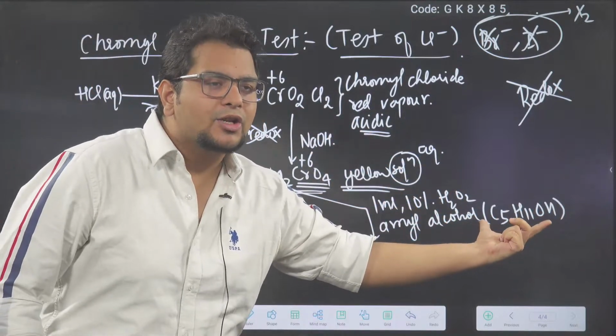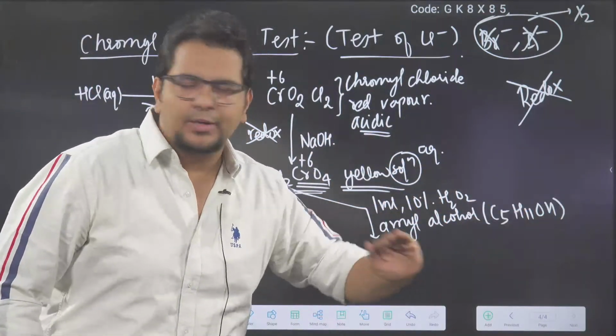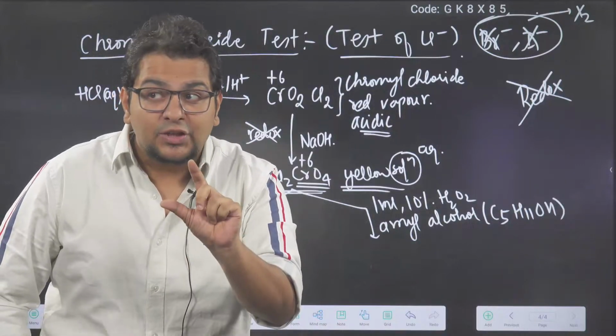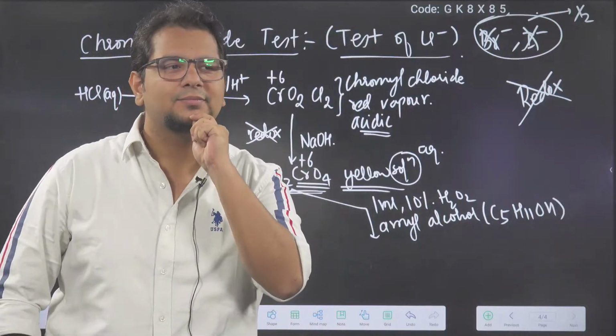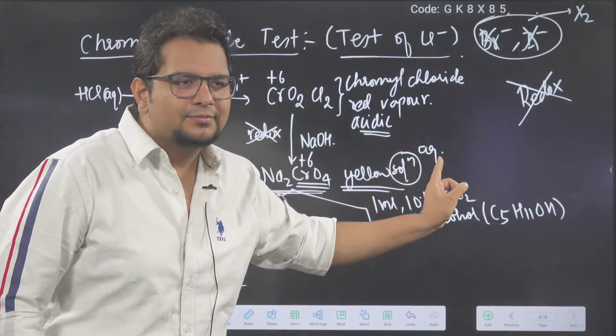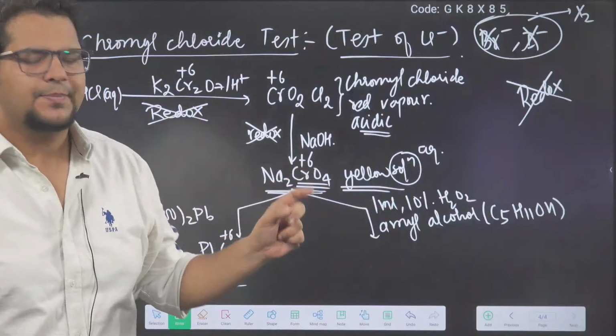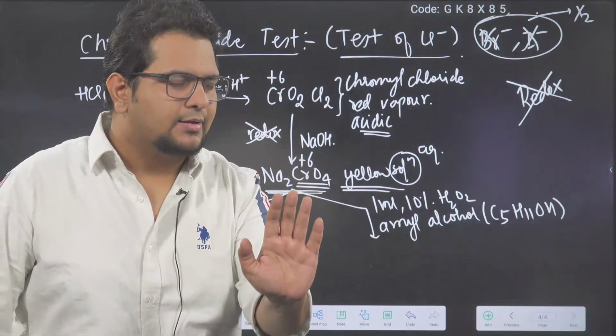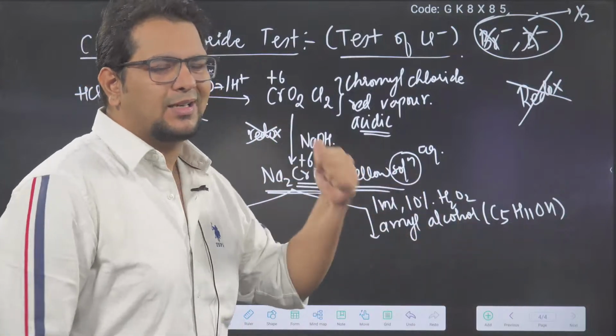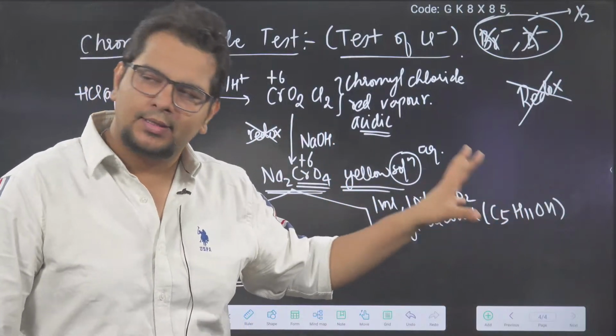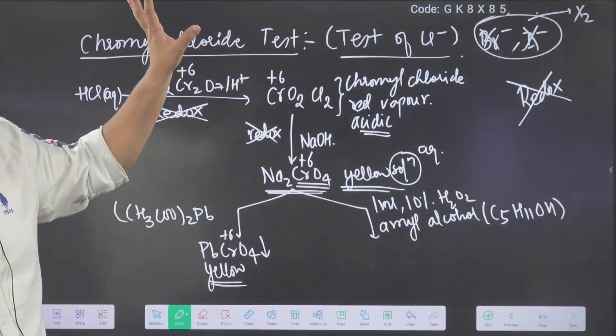I need a large carbon chain which will not be soluble in water, which will make two different layers, an aqueous layer and an organic layer. So this is a layer test. It's like the layer test, but the layer test name is given to the last slide, so I will not call it the layer test. This is also called only the chromyl chloride test.